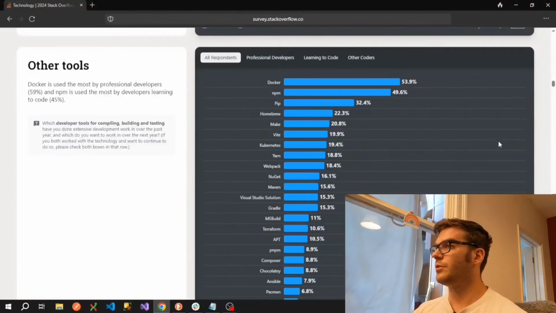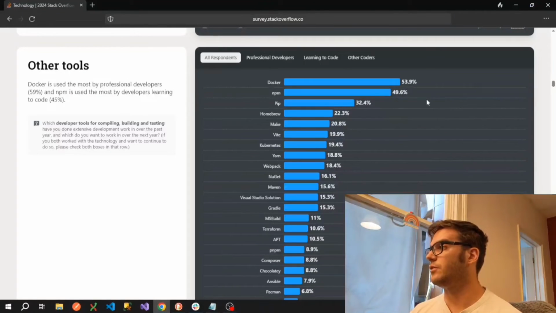So moving on to other tools. So Docker here is at number 1. So Docker is used to deliver software. So you create packages, which are called containers, and then you can use that to simplify the deployment process. So this was actually written in Go, which we talked about earlier, the Google language. And NPM is a close second. That's Node Package Manager. And then we have pip at number 3.